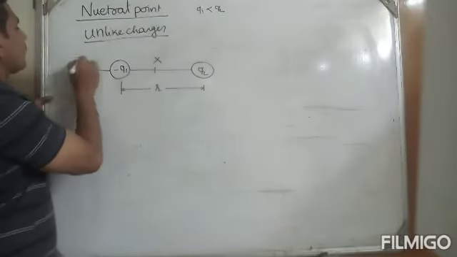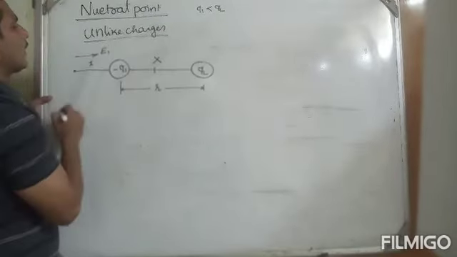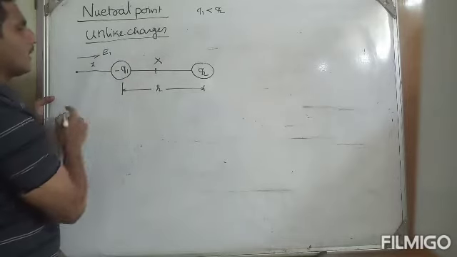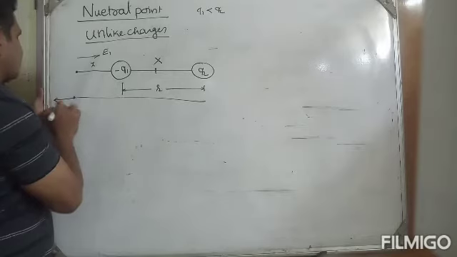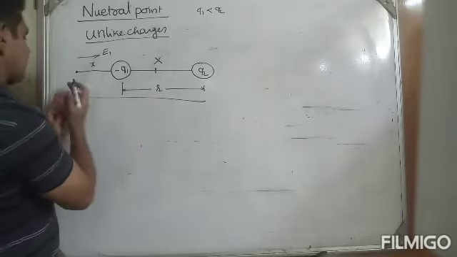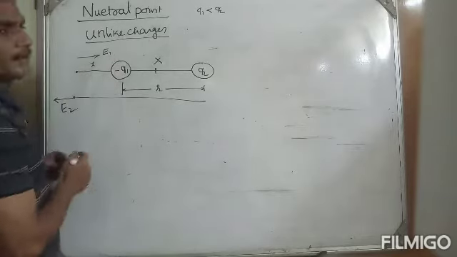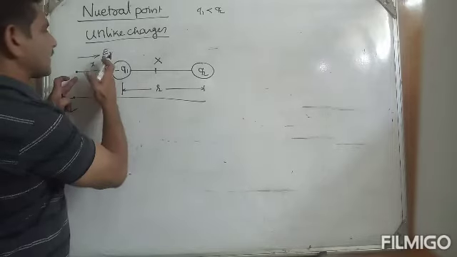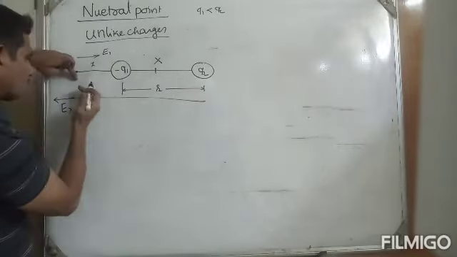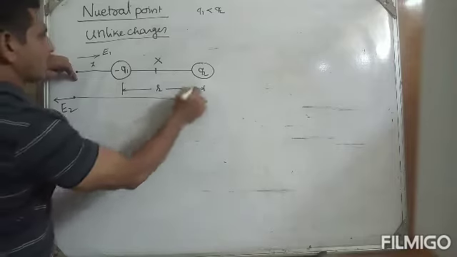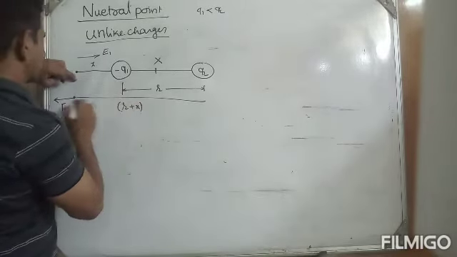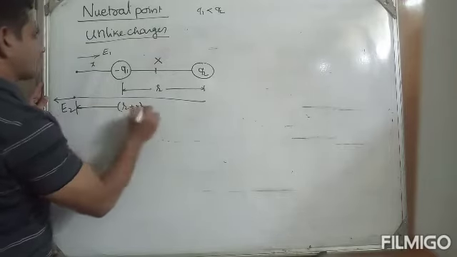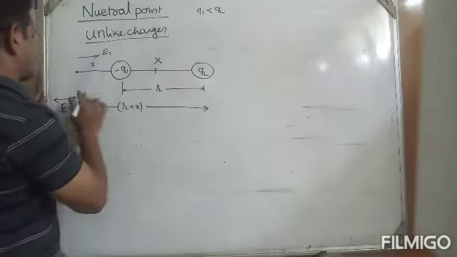So this is negative. The electric field intensity by the first charge is E1. The electric field intensity by the second charge is E2. Why is this taken in this direction? Since it is negative, in this direction, since it is positive, away from positive. So at what distance? If it is r, this is x, therefore this distance is r plus x. Are you getting my point? This distance you can take as r plus x.